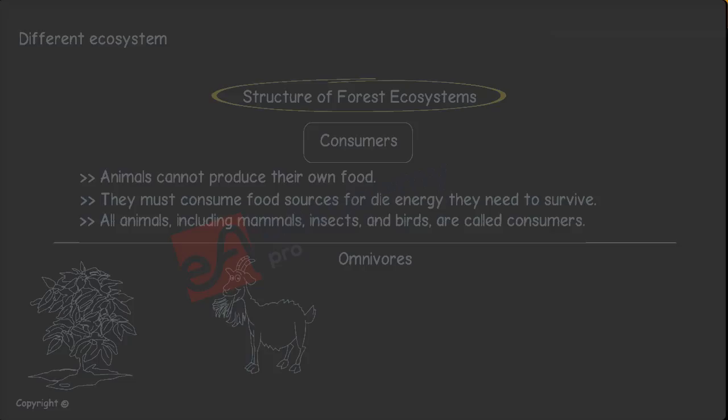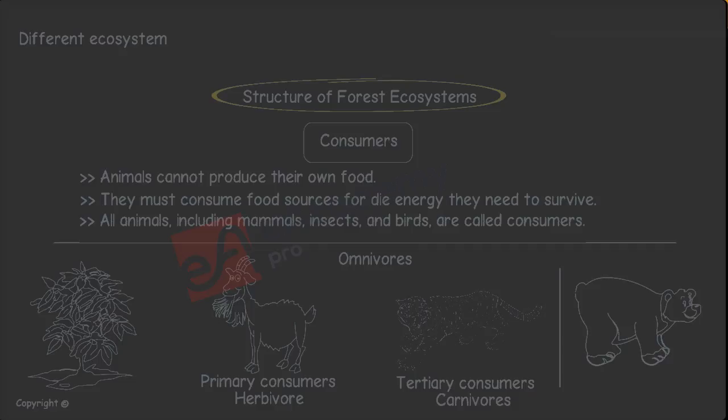Primary consumers only eat plants and are referred to as herbivores. Secondary consumers are referred to as carnivores and feed on herbivores. Tertiary consumers are carnivores that feed on other carnivores. Omnivores eat both plants and animal matter.